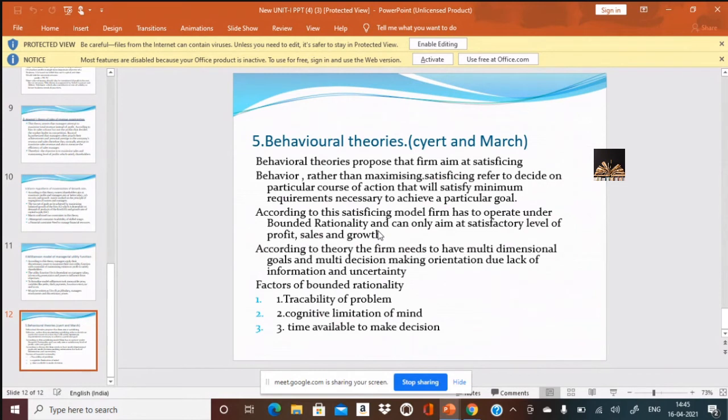If there is a lot of time, then multiple options can be evaluated and the best can be selected. But what if the time is not there? So based on all this cognitive bounded rationality, how best you satisfy with the information and take the decision is known as the satisficing model, that is known as behavioral theories.